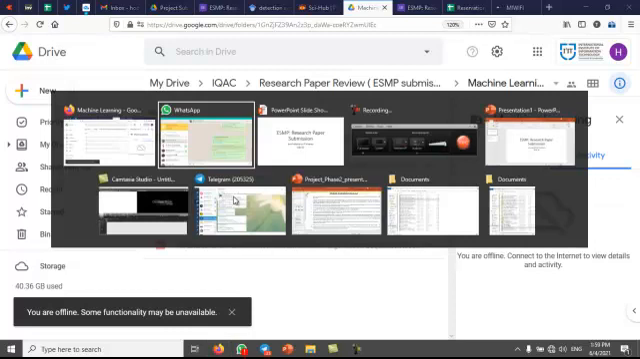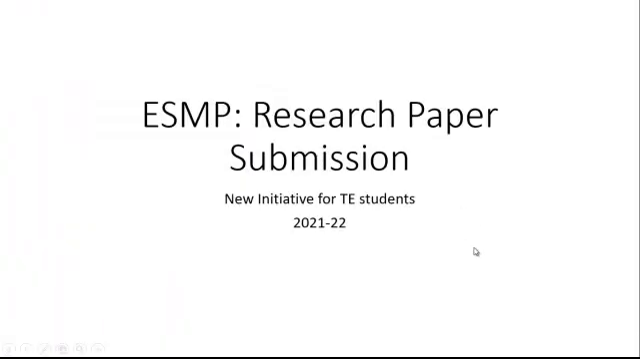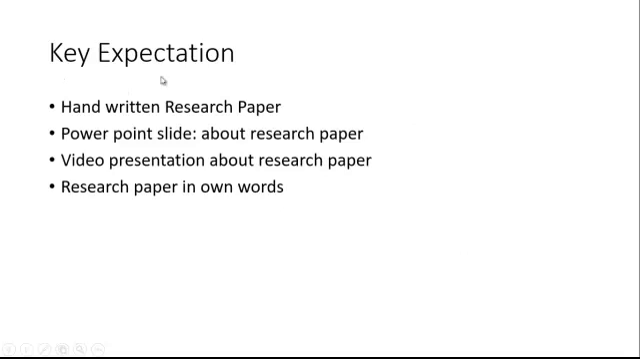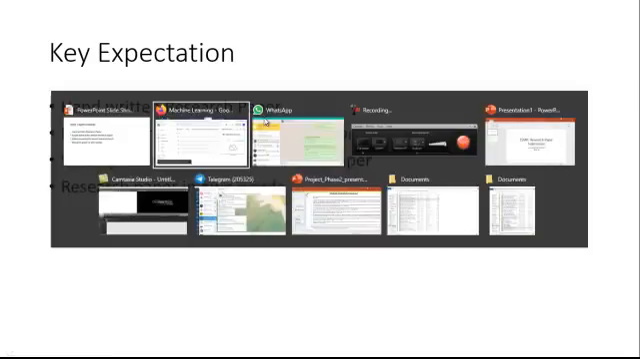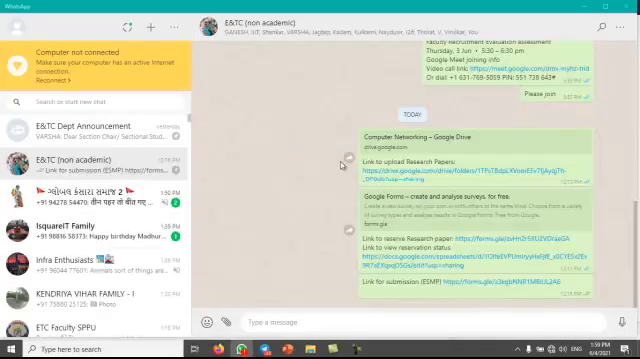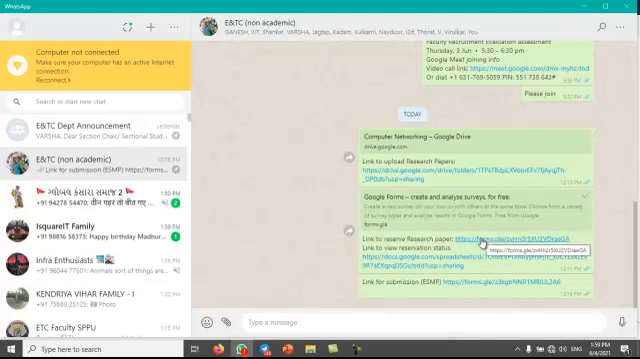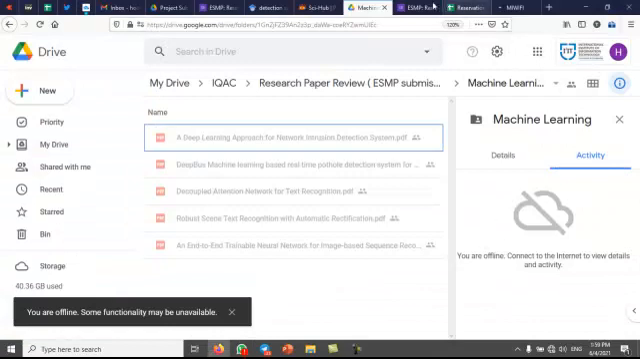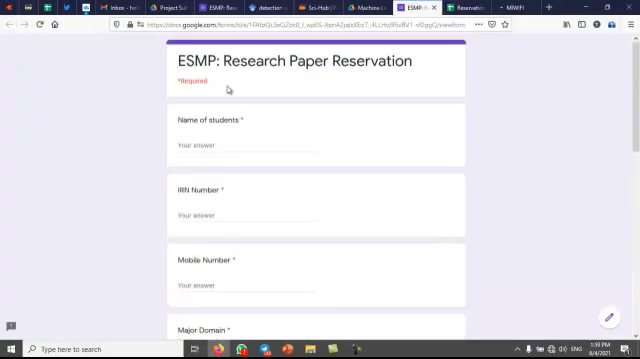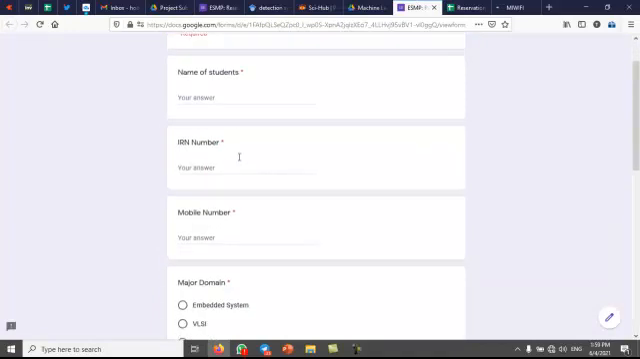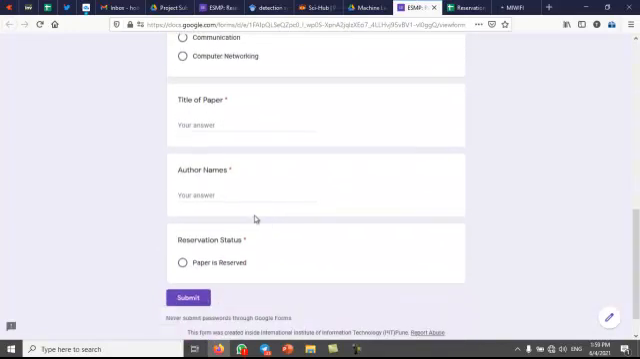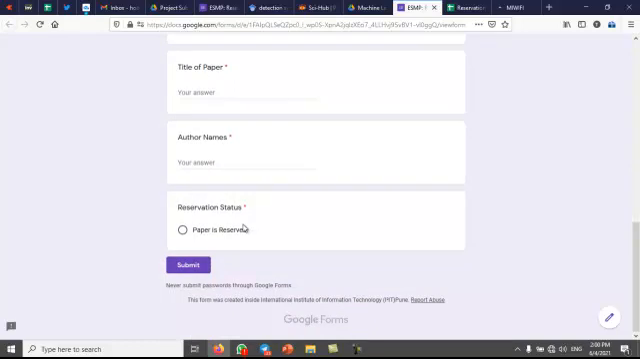Once the papers are made available, the student can select any one research paper, and we have shared another link. As you can see, this is the link for reserving the research paper. In this link, students can reserve. This is the Google form where they can enter the domain and title of the paper and reserve it, so that the same paper will not be taken by other team members or other students.